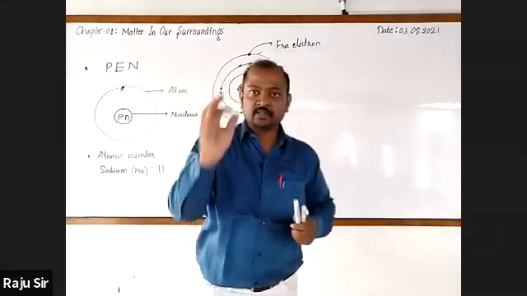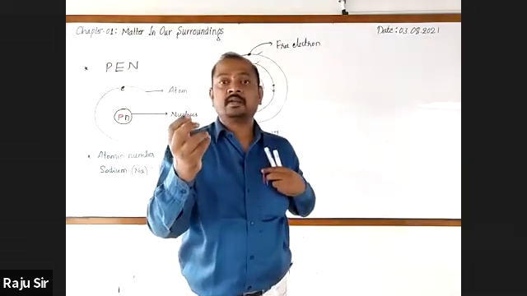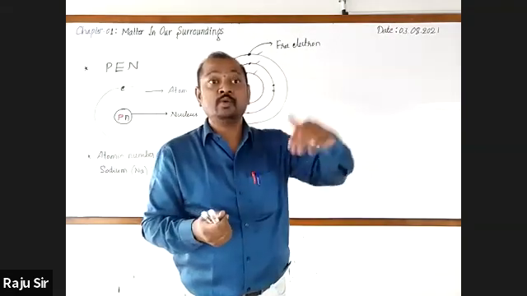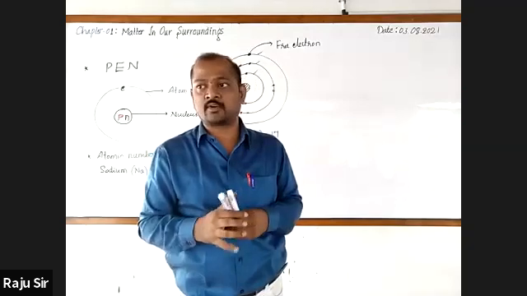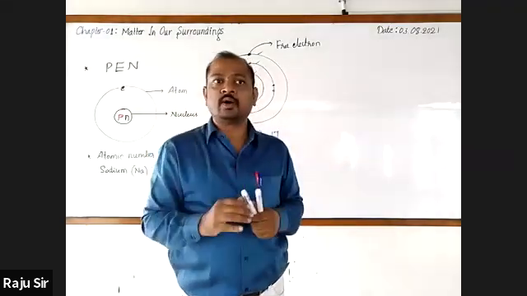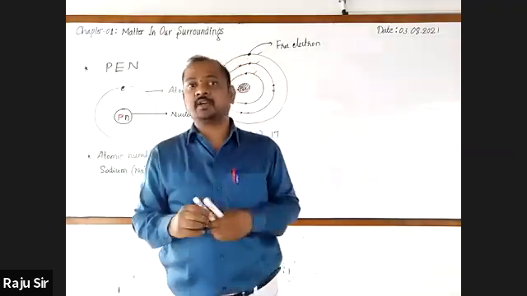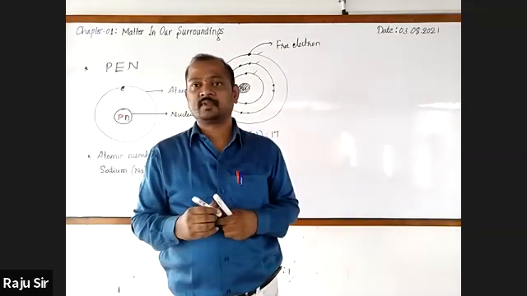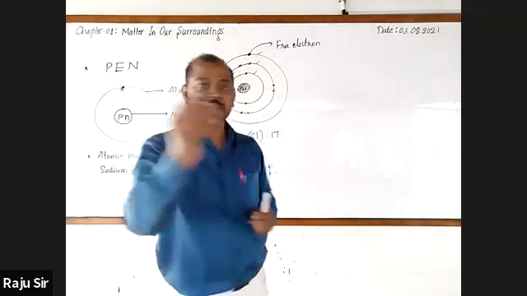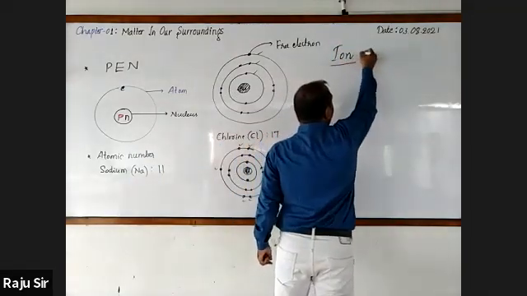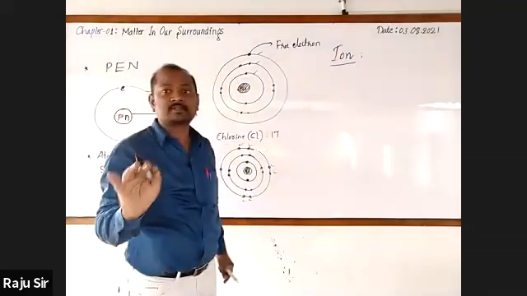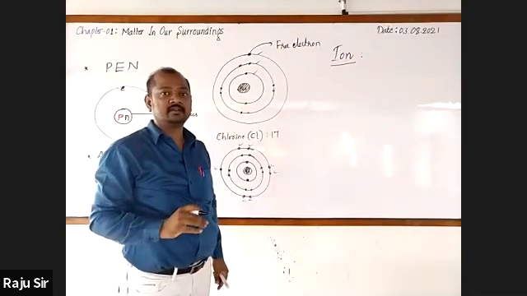So an atom gets charged either by losing electrons or by gaining one or more electrons. So what do you call this charged atom? Ion. Very good. A charged atom is called an ion.